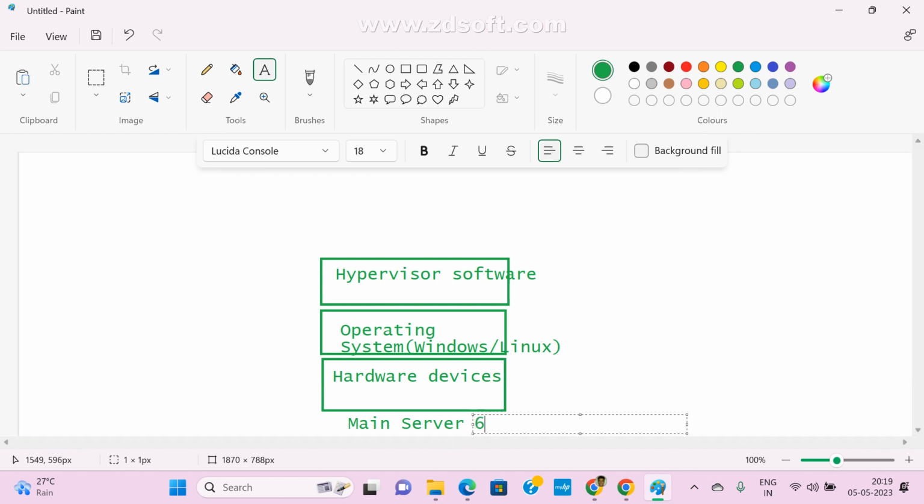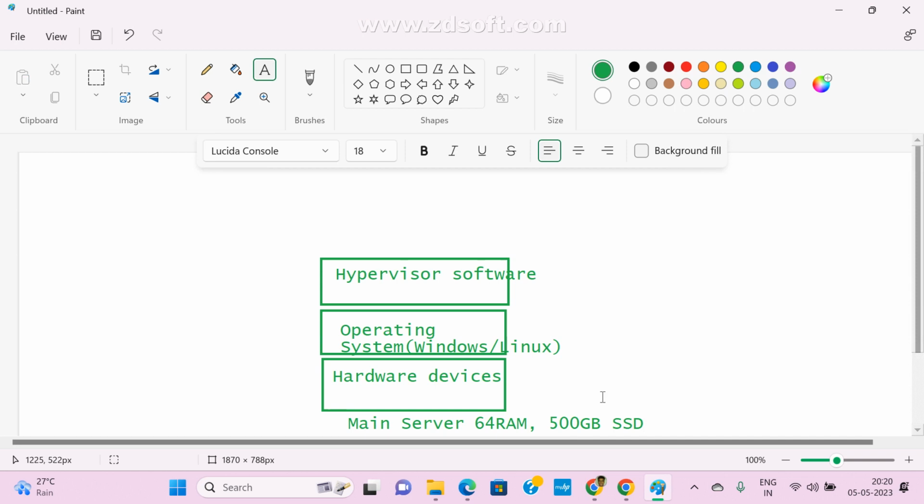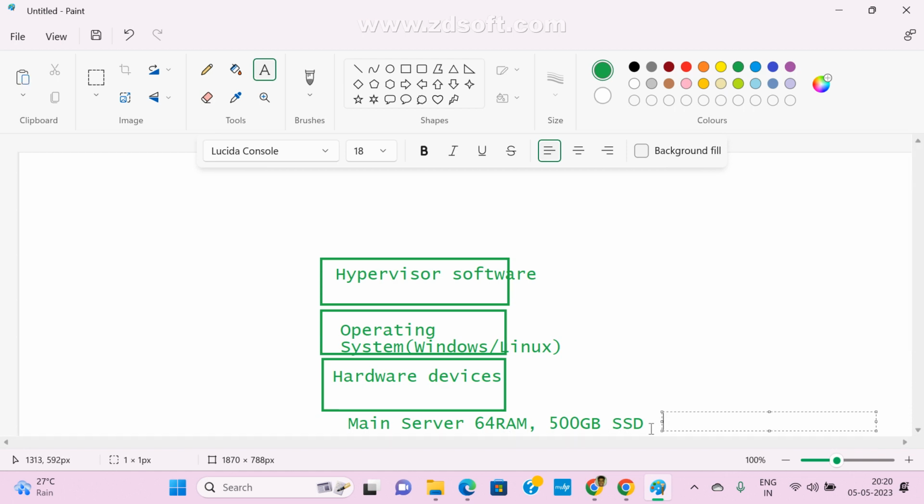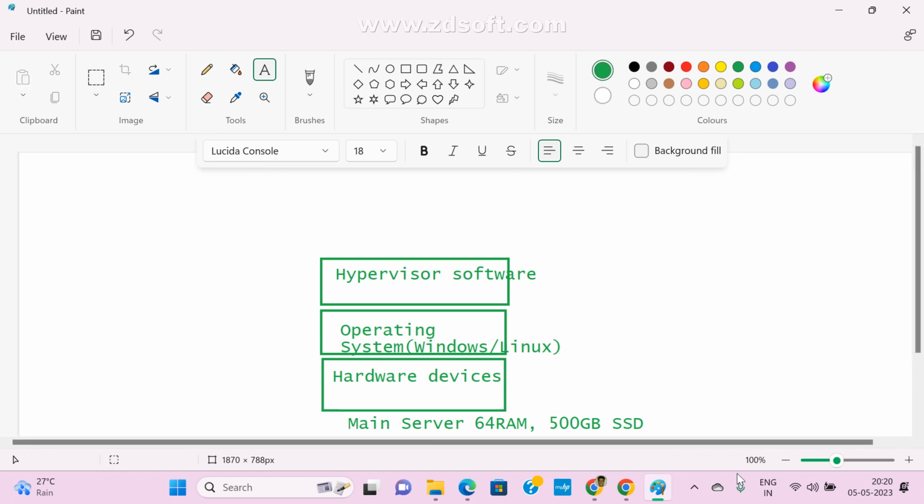This server has some configuration: 64 GB RAM and 500 GB hard disk, HDD or SSD. Suppose you want to buy this much configuration, at least we need to spend 2 lakh rupees, right? Now I want one more server. So one more server means we need to buy the same server configuration, right?